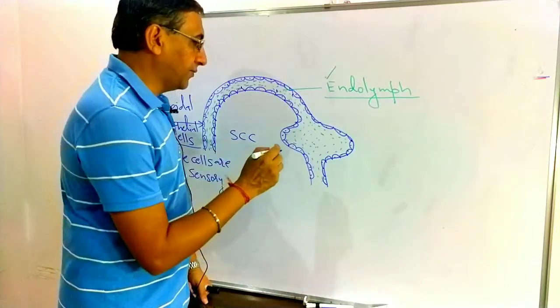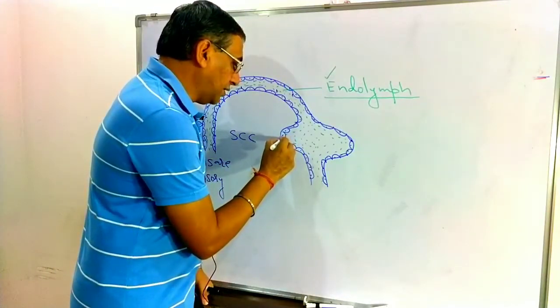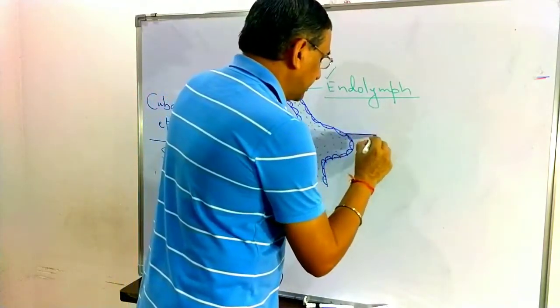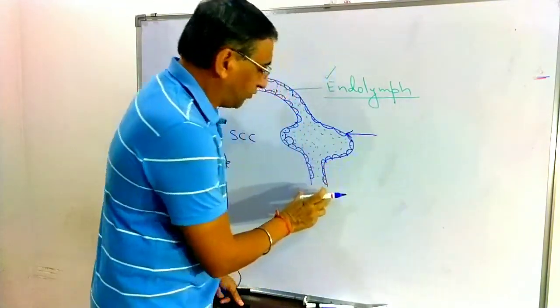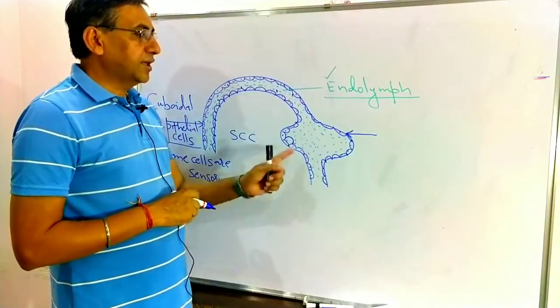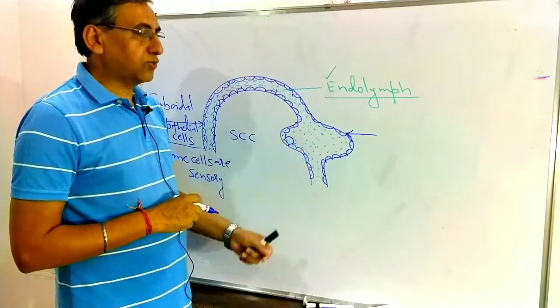Now see carefully. In the body of the semicircular canal, there is one swelled part. Before entering back into the body of the utriculus, there is a swelling in the semicircular canal.